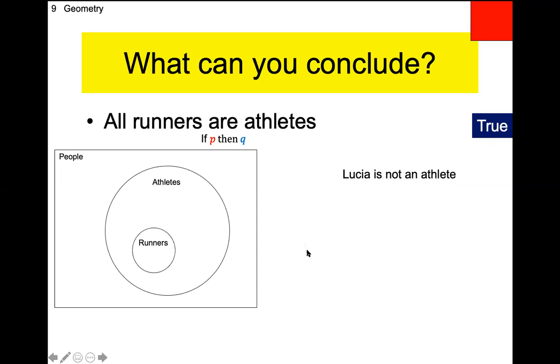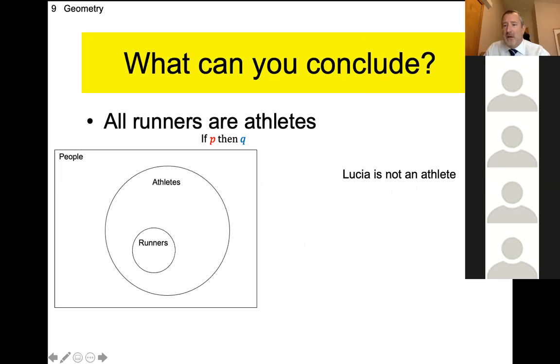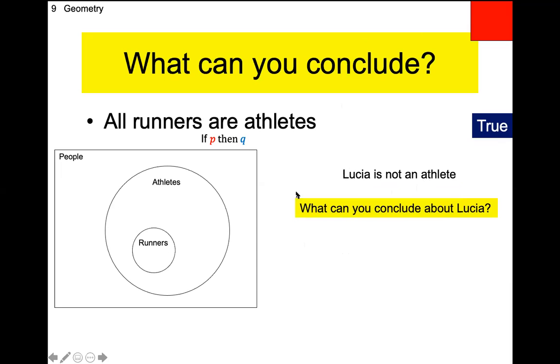Another question, same Venn diagram. Lucia is not an athlete. So where would Lucia live in my Venn diagram? She's in the middle, right? It says she is not an athlete. Okay, then she's in the runners group.